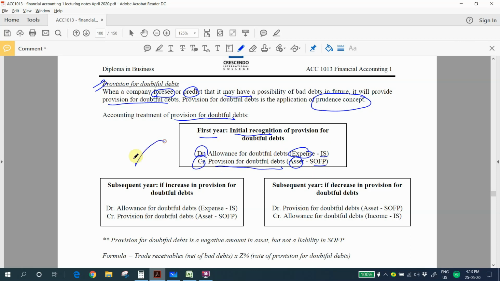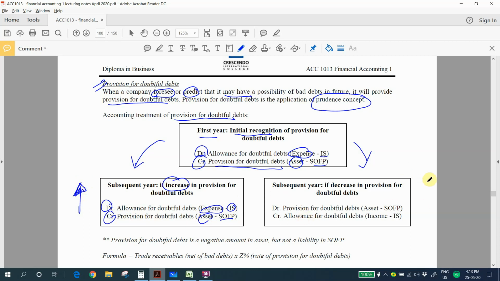We have two situations in the second year and moving forward. In the subsequent year, if this is an increase in your provision, the treatment will be the same. You debit the allowance for doubtful debts, which is the expense under the income statement, and you credit the provision for doubtful debts, which is your asset under SOP. This refers to your provision increase.